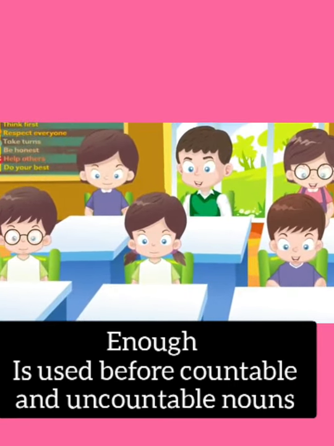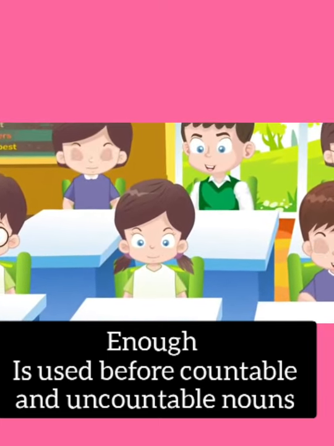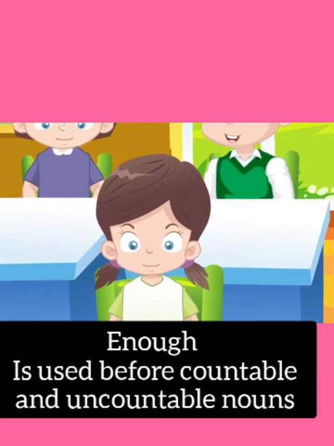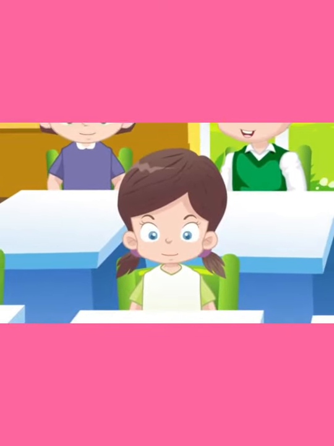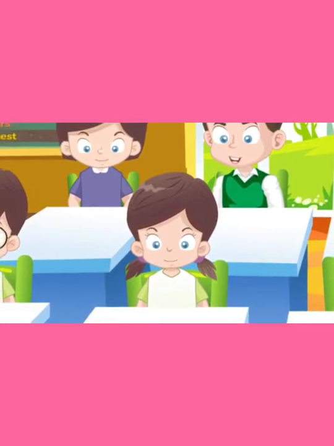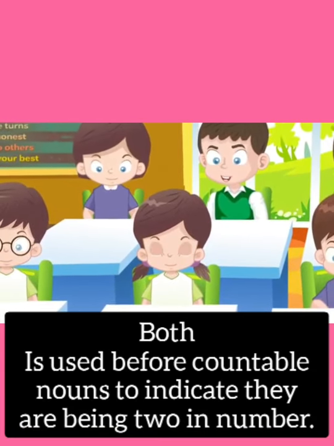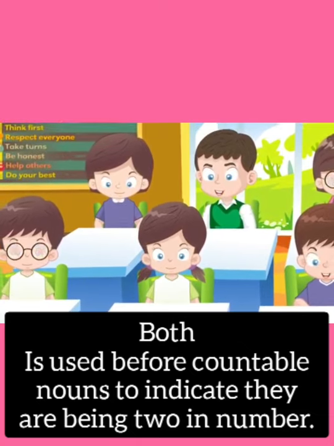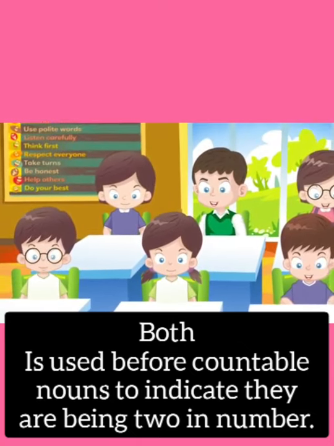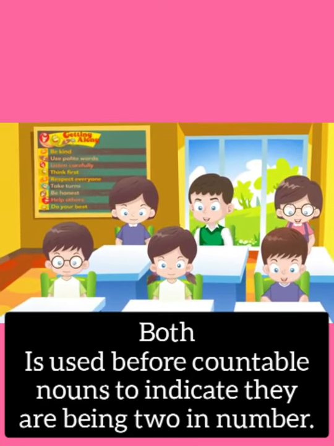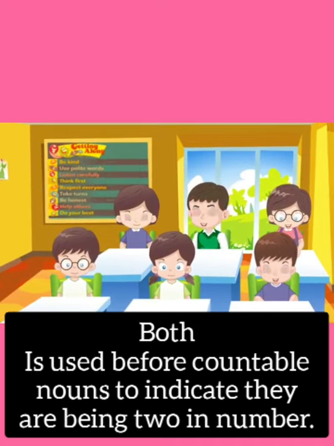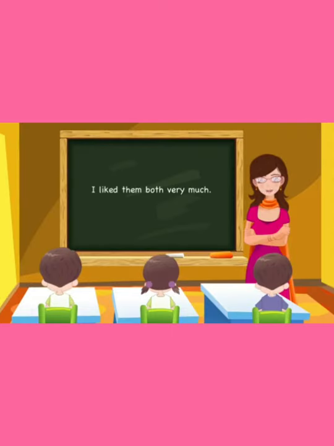Next, let's see the usage of enough. It is used before countable and uncountable nouns to indicate the sufficiency. Look at the example, children. I have taken up enough of his time. Next, at last, we are going to see the usage of the word both. It is used before countable nouns to indicate they are being two in number. Have you understood, children? Look at the example so that you can understand it better. I liked them both very much. They both care a lot.